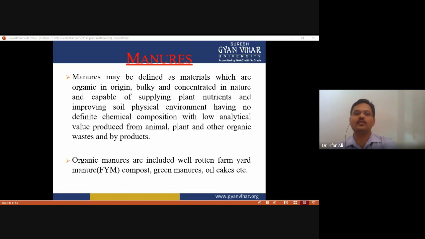Organic manures include well rotten farmyard manure, compost, green manure, and oil cakes. So all these come under manure, which do not have a well-defined composition, but are organic in nature and can supply plant nutrients.